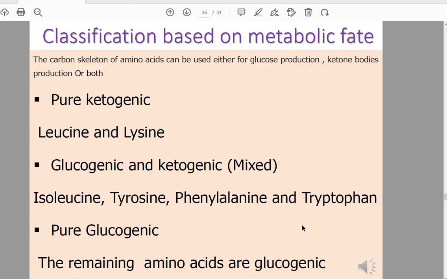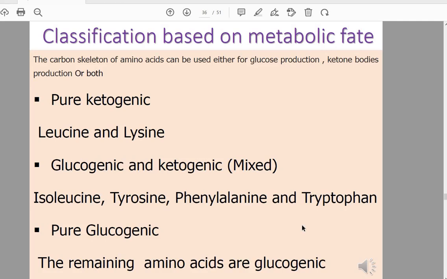Let's know them. The pure ketogenic amino acids are both L: leucine and lysine. Leucine and lysine are pure ketogenic. The mixed amino acids, glucogenic and ketogenic, are isoleucine, tyrosine, phenylalanine, and tryptophan. Three of those are the aromatic amino acids.